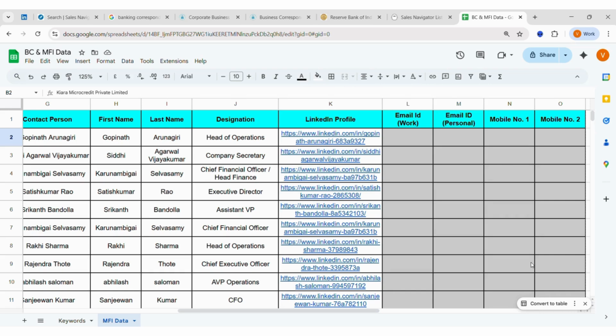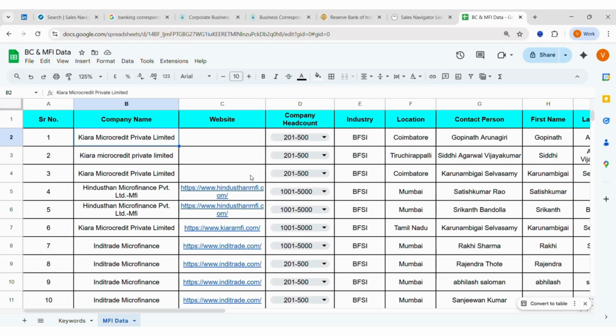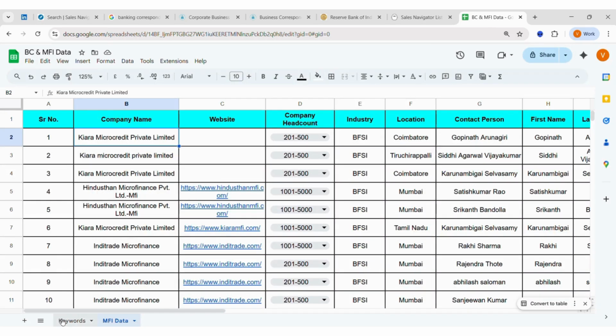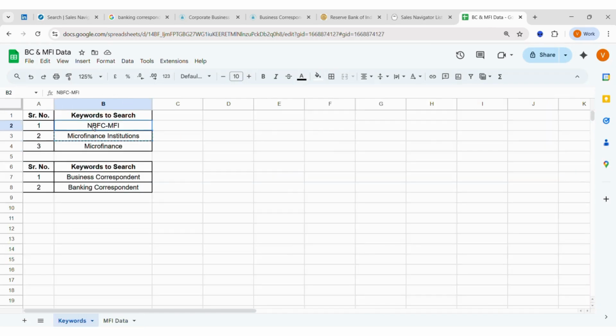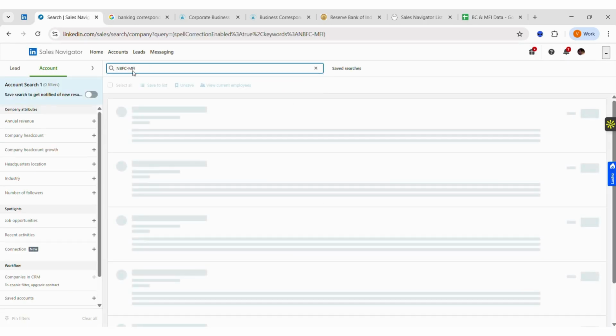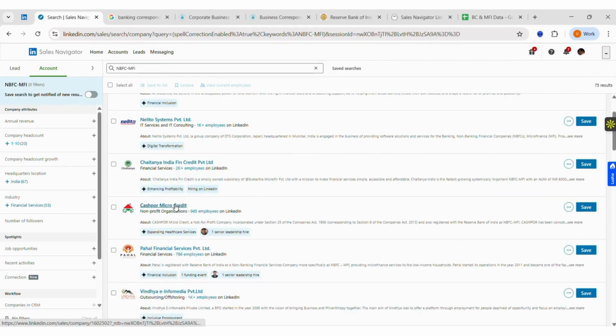One more thing we need to understand is that this is one way of finding microfinance companies along with the right prospects. The other way of doing this is by using the account search in LinkedIn Sales Navigator. When I go to the account filters, there are a few keywords that I can try. I have highlighted a few keywords over here, like NBFC MFI. The reason for using this keyword is that many companies mention in their About section that they are an RBI registered NBFC MFI or a microfinance institution.